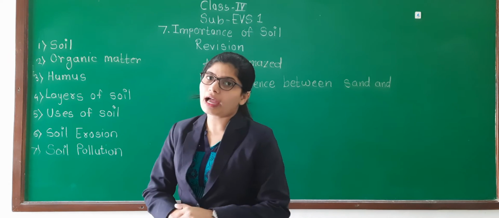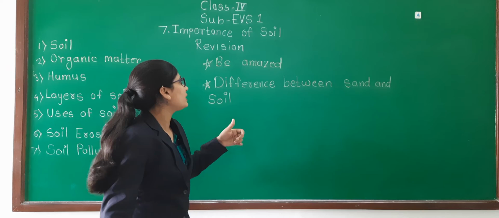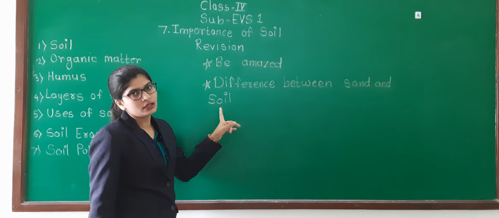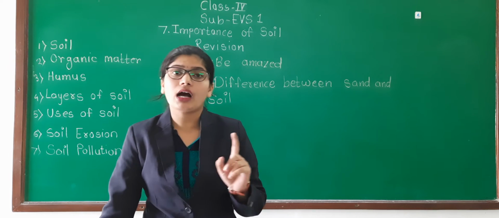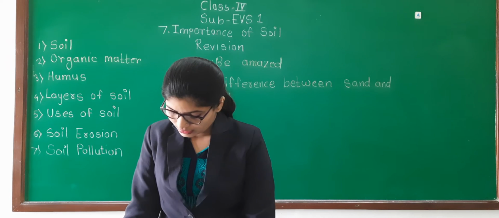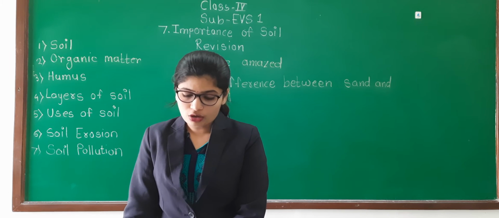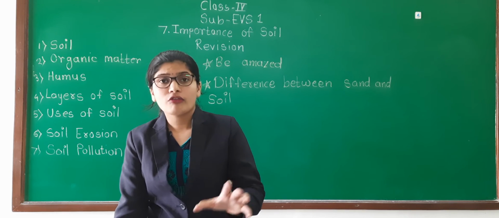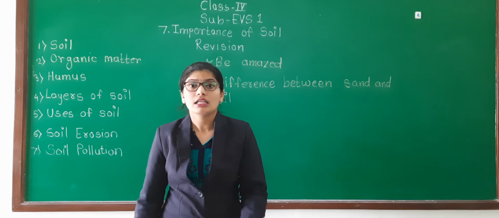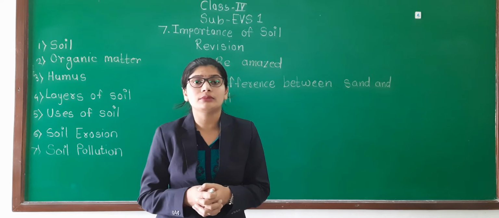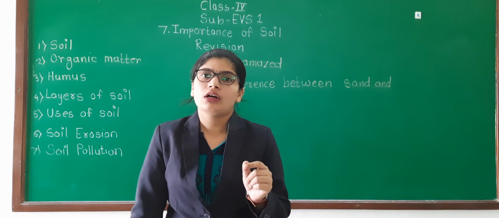So like that we have completed our revision. Now the next main point is the difference between sand and soil. Before that, there is a block called Be Amazed. In that, see textbook page number 39. A small spoonful of soil may contain 5,000 to 7,000 types of bacteria. See how many microorganisms are living in one spoon of soil.